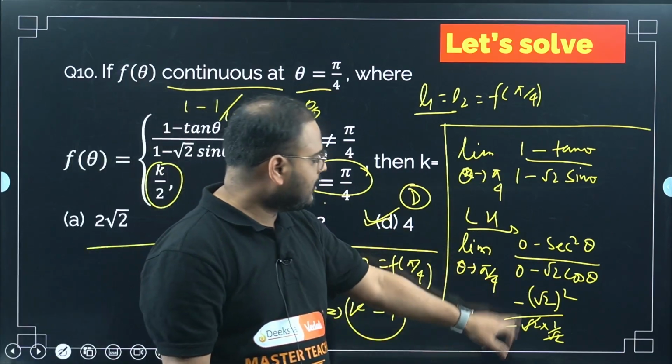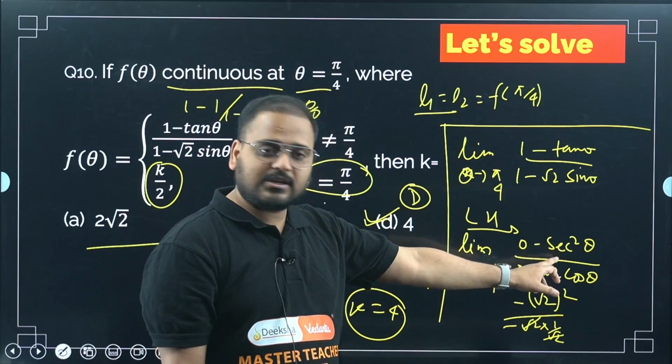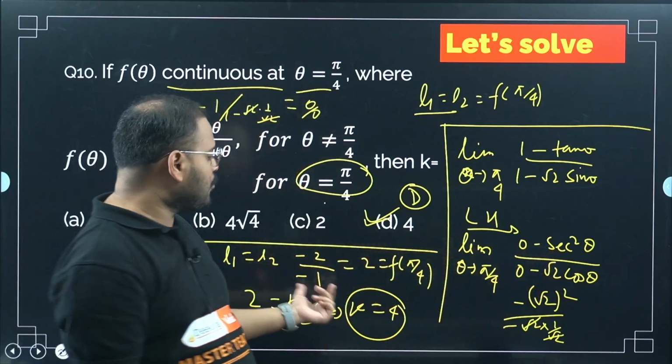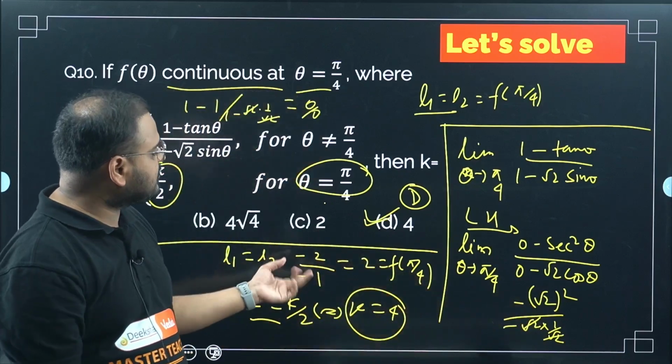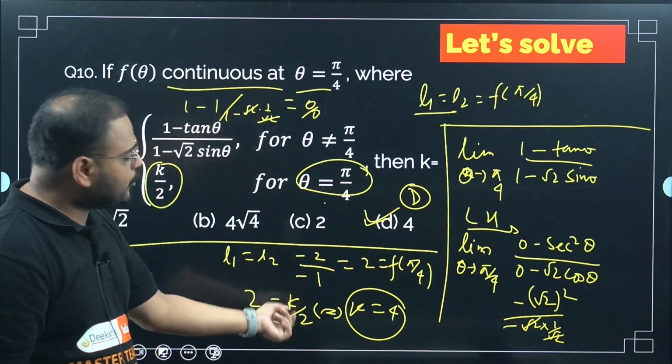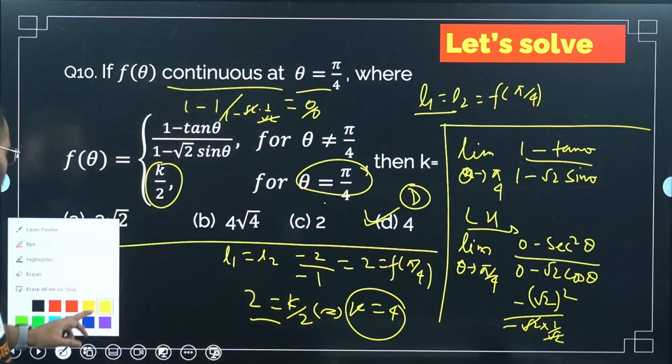Minus minus goes out, right? And then I took root 2 as sec pi by 4, which is root 2 square, which is 2. And this is root 2 into 1 by root 2, cancels each other, becomes 1. So minus and minus cancels each other, becomes 2. K by 2 is 2, so K is 4. K is 4. Moving on.